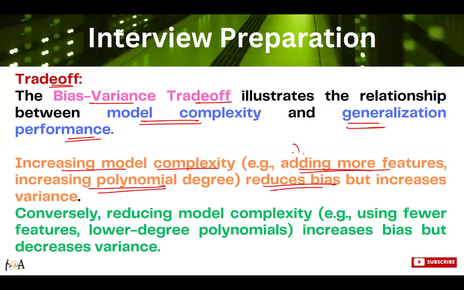Why? Because we are having more complex data, more features. So obviously bias will not be there, but it will increase variance. On the other hand, conversely, if we are reducing the model's complexity, meaning we are reducing features and only considering a few features, it will increase bias but it will decrease variance.